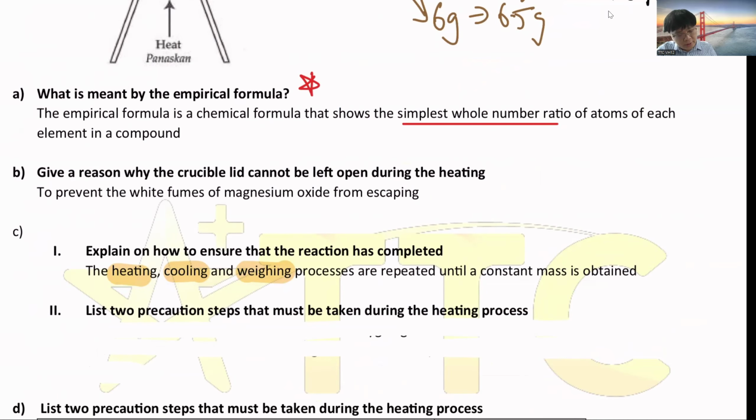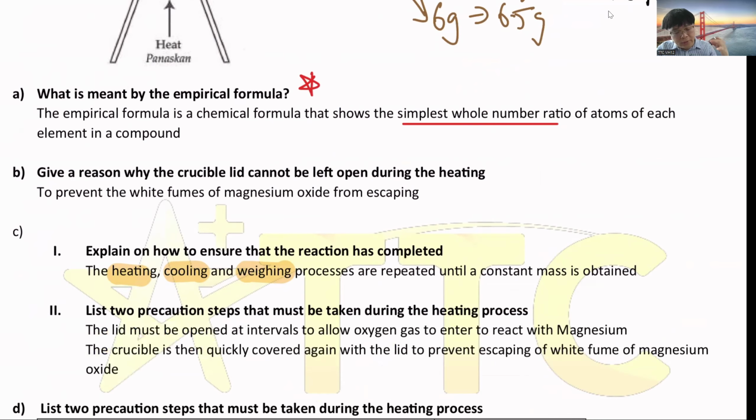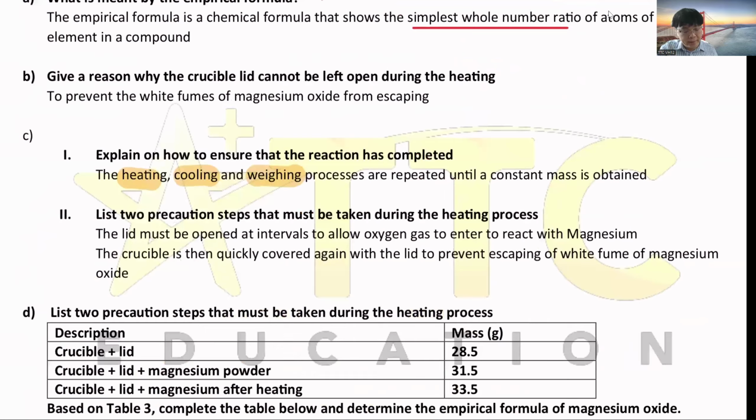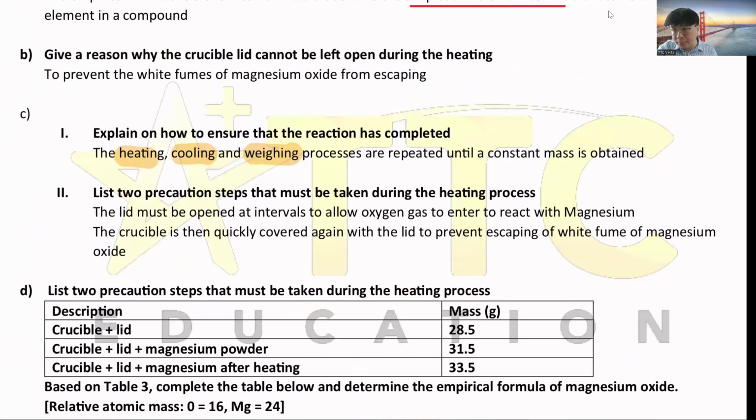Then what is a preconditional step? If you just close it, you won't have enough oxygen to react with the magnesium. So you must open a little bit and then quickly cover back to avoid the white film flying out. For example, this is the crucible. You have to open a little bit like this to let some oxygen go in, then close back, open a bit, close back like this. Don't open like this, then all the white film will fly out.